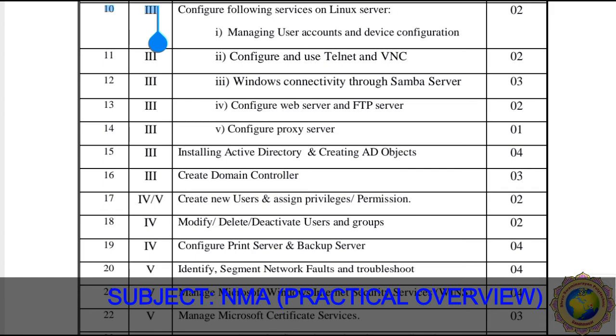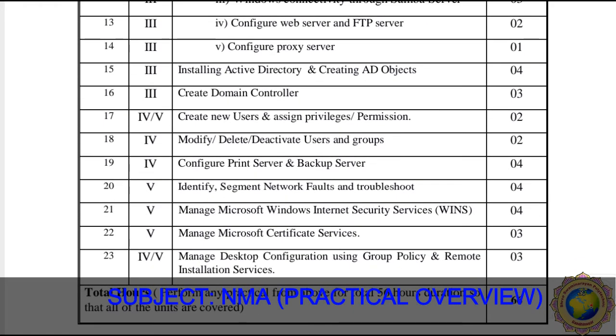Then practical number 16 is considered as creating a domain controller. So how do we have to create a domain controller? In this practical we see how to create a domain controller, and the teaching hours for this practical are 3 hours. Then practical number 17 says create new users and assign privileges and permissions on the server. So practical number 17 requires 2 teaching hours.